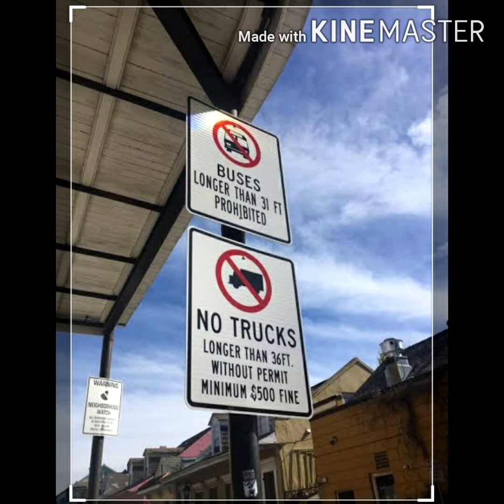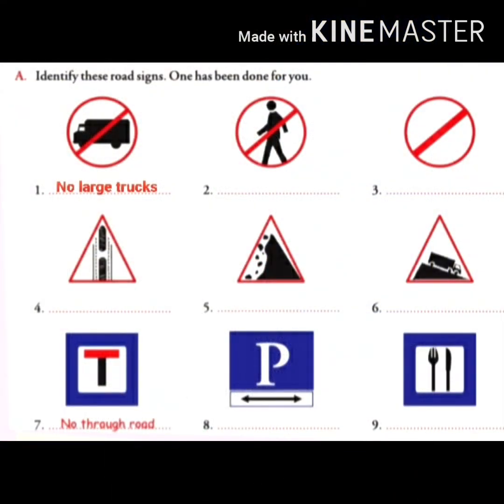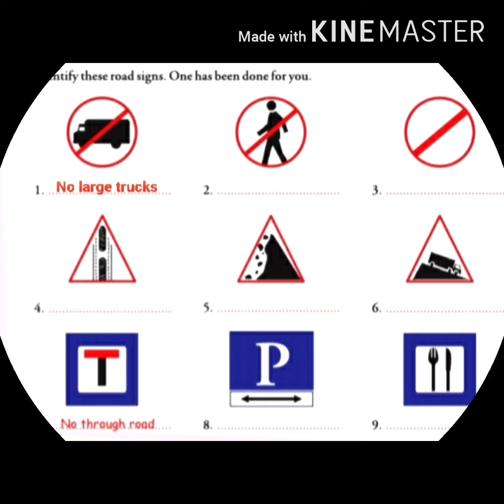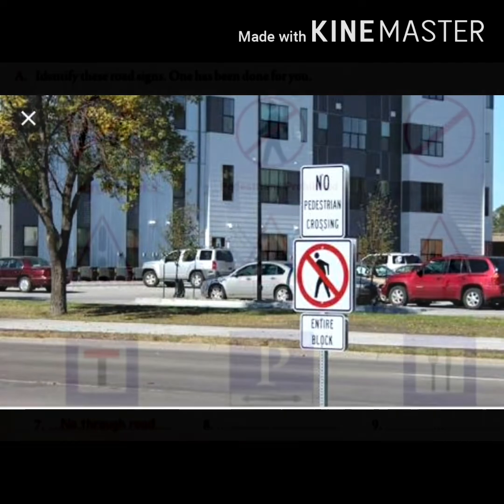The first road sign alerts drivers when trucks are not allowed on the roads due to speed and load restrictions. So this sign is called no large trucks. Okay. Now come to the second one. This sign forbids pedestrians to cross the street in heavy traffic areas. So the meaning of this sign is pedestrians prohibited.